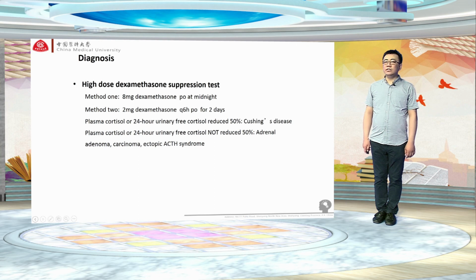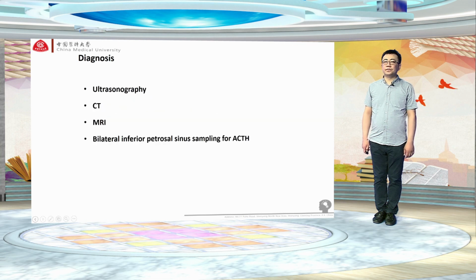And if plasma cortisol or 24-hour urinary free cortisol can be reduced over 50%, maybe this patient is suffering from Cushing's disease. And if after high-dose dexamethasone suppression test, plasma cortisol or 24-hour urinary free cortisol cannot be reduced by 50%, the lesion is on the adrenal gland, or it is ectopic ACTH syndrome.